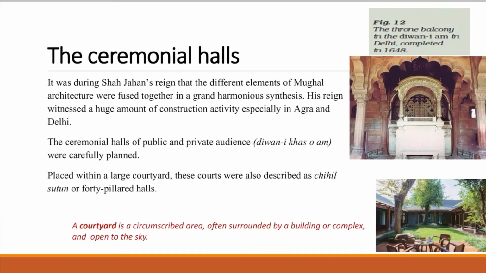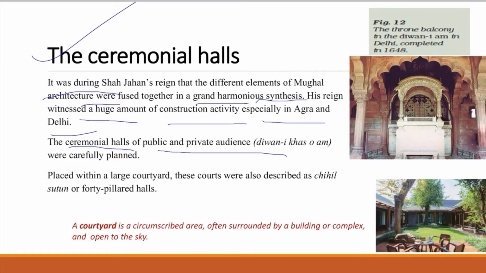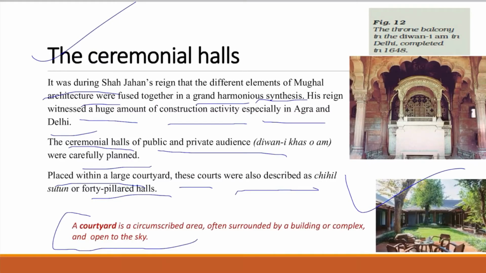Now friends, we will study another architectural feature, the ceremonial halls. It was during Shah Jahan's reign that the different elements of Mughal architecture were fused together in a grand harmonious synthesis. His reign witnessed a huge amount of construction activity, especially in Agra and Delhi. The ceremonial halls of public and private audience were carefully planned. Placed within a large courtyard, these courts were also described as 40 pillared halls. So what is a courtyard? Here I have written the definition. This is a general picture of a courtyard.